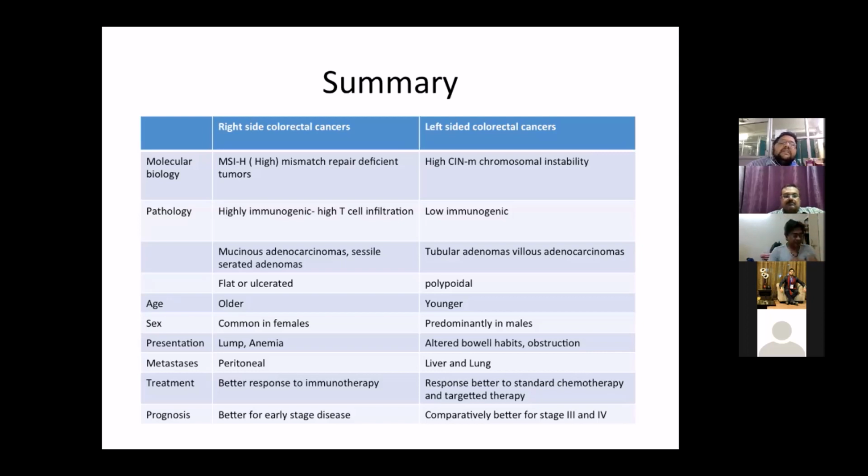The prognosis in right-sided colorectal cancer is better for early stage as compared to advanced stages, and they respond better to immunotherapy, while left-sided colorectal cancers respond better to anti-EGFR therapy.